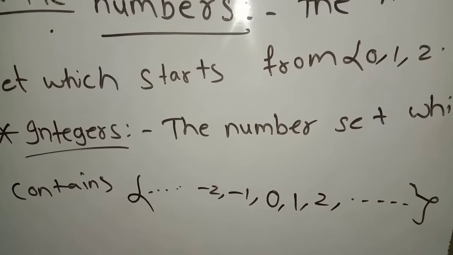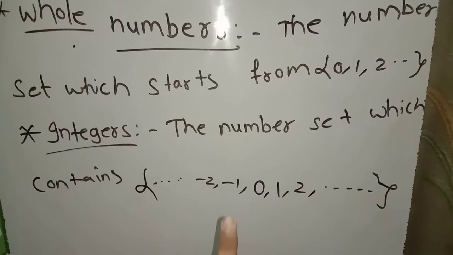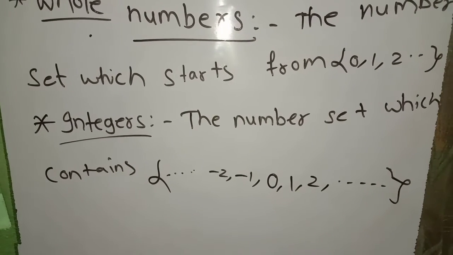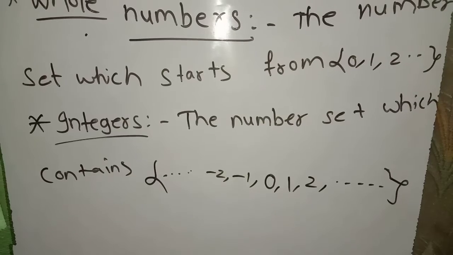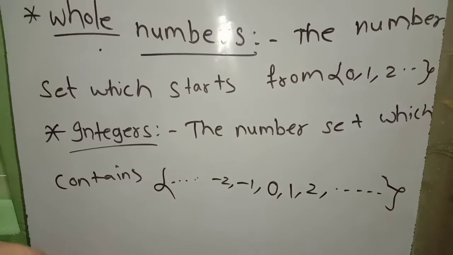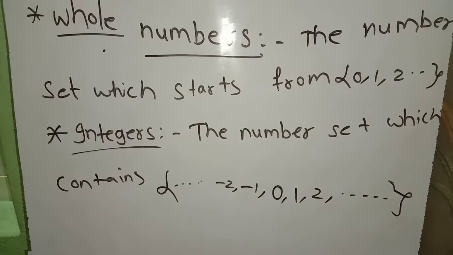This set of numbers contains 0, the positive integers are infinite, and the negative numbers are also integers. So this type of set is called integers.